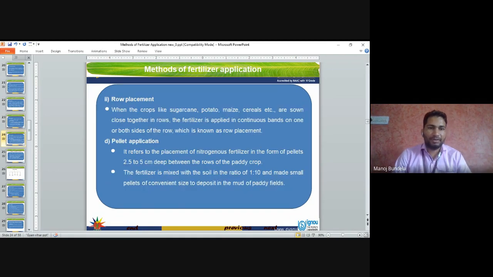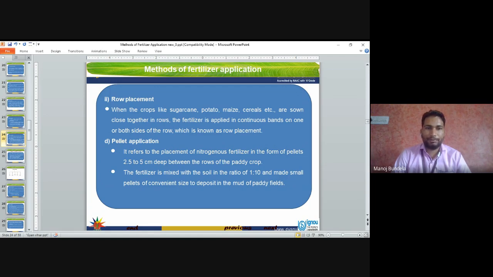Row placement. When crops like sugarcane, potato, maize, cereals are sown close together in rows, the fertilizer is applied in a continuous band on one or both sides of the row. So normally we will apply the fertilizers on one or both sides of the row, which is known as row placement.